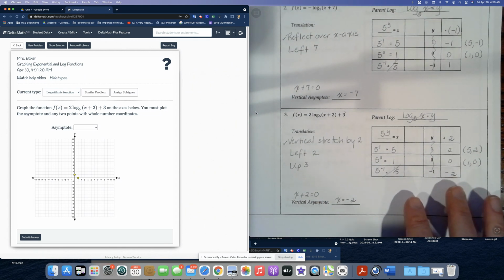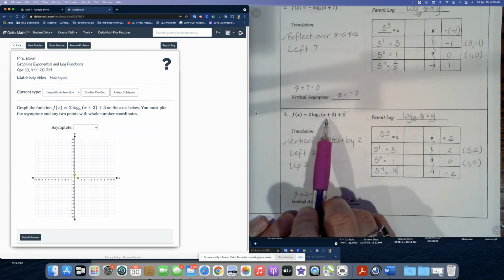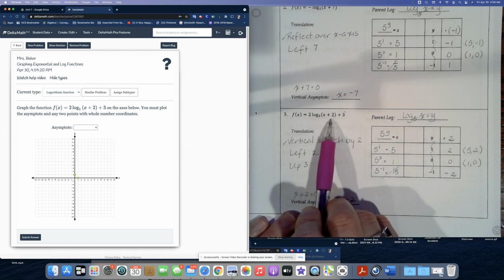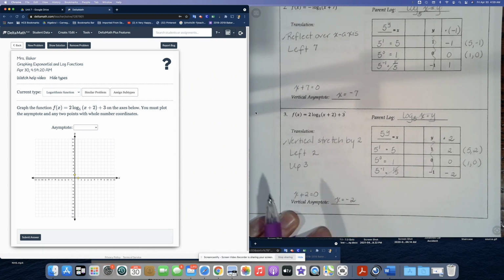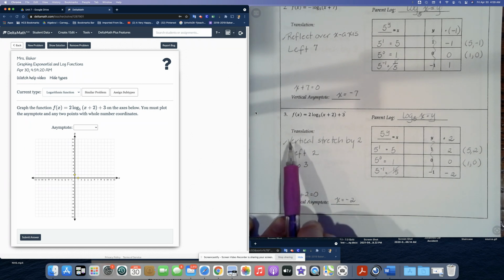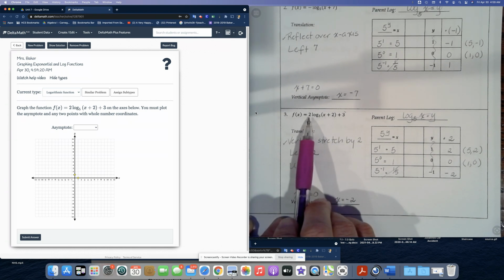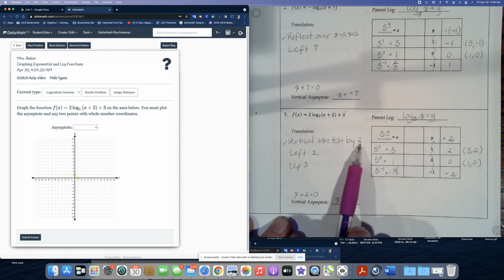And so this function's a little bit more complicated. It's 2 times the log base 5 of (x plus 2) plus 3. So what does all this mean? Let's go through the translations. The first thing we're going to do is a vertical stretch by 2. That's what that 2 signifies.